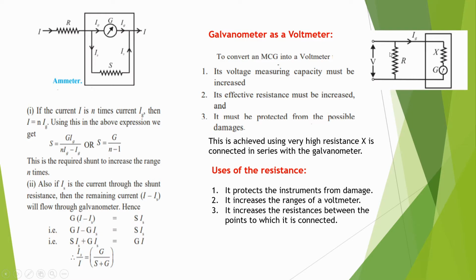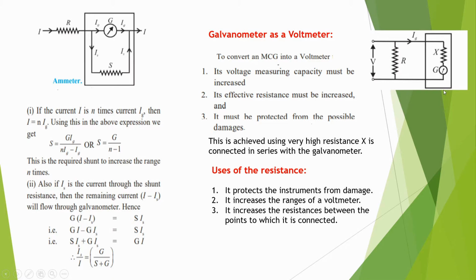All of this can be achieved by connecting a high value resistance, suppose X, in series with the galvanometer. In the ammeter, a small resistance is connected in parallel with the galvanometer, but for the voltmeter we take a resistance with a high value, X, connected in series with the galvanometer.